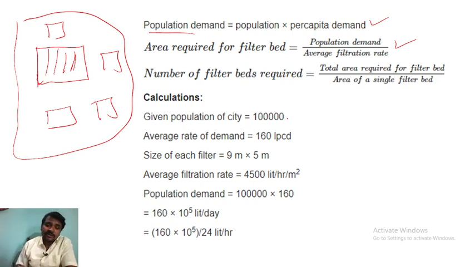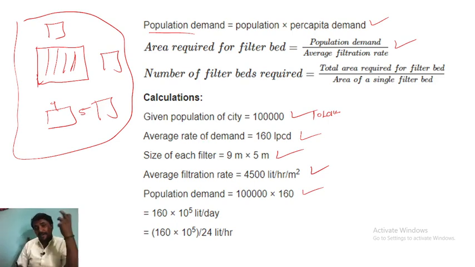Now, in the question, the population of the city is 10 lakhs. Average rate of demand is 160 liters per capita. Size of each filter is 9 into 5 meter. Average filtration rate is 4500 liters per hour per meter square. Population demand is 10 lakh into 160. When you multiply, you will get the population demand for 24 hours in liters per hour: 160 into 10 raised to power 5.